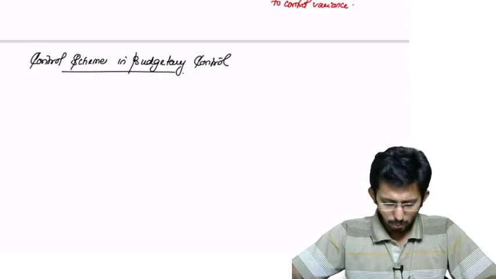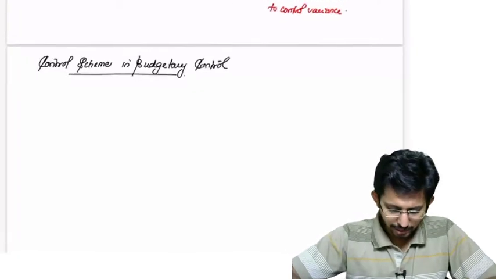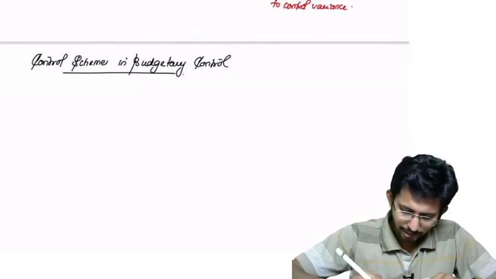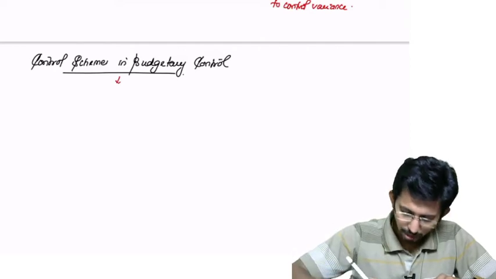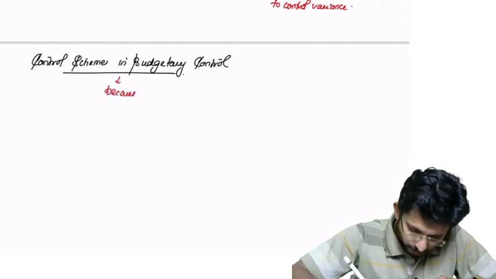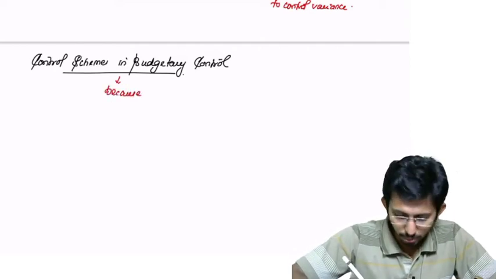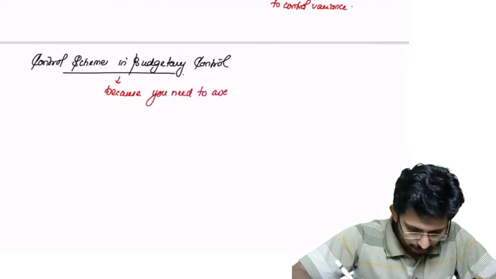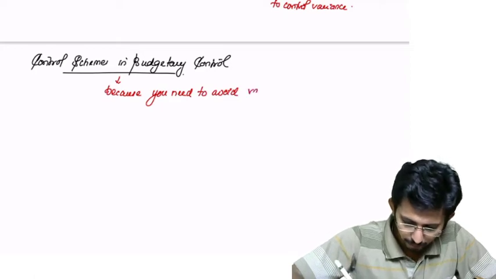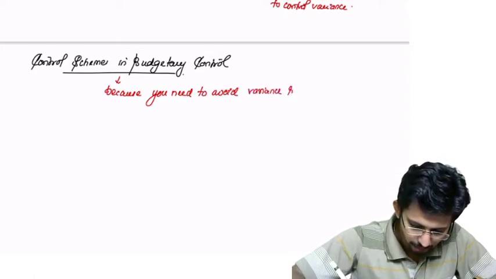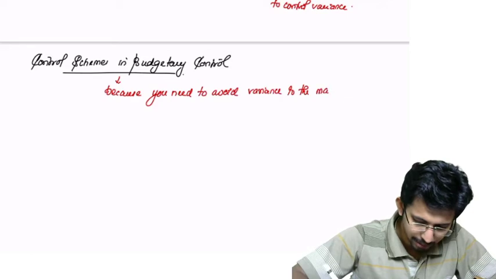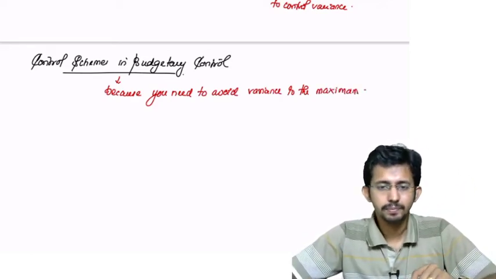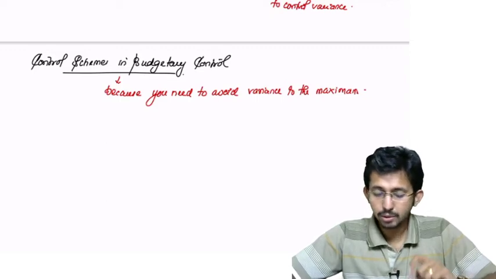Now, why do you need control schemes in budgetary control? Because you need to avoid variance to the maximum.